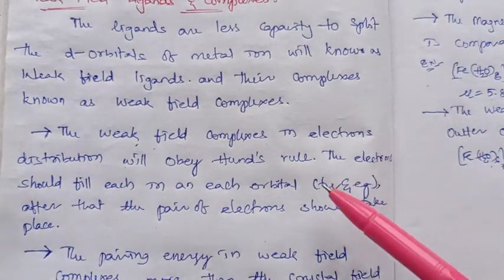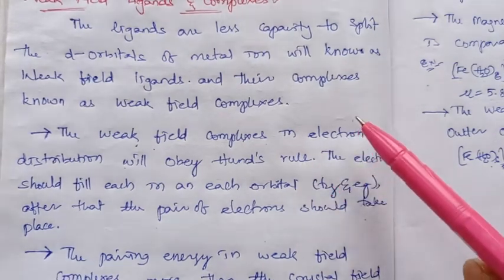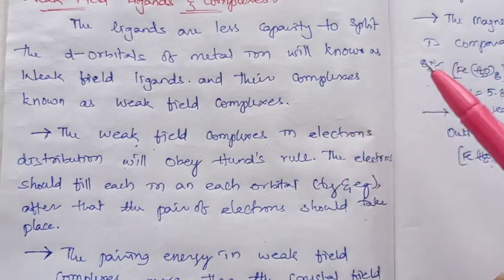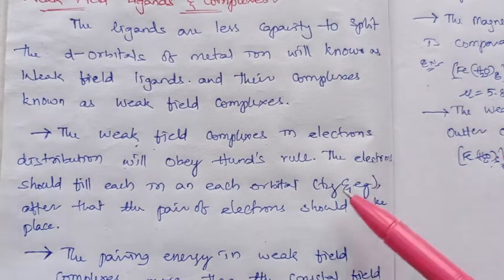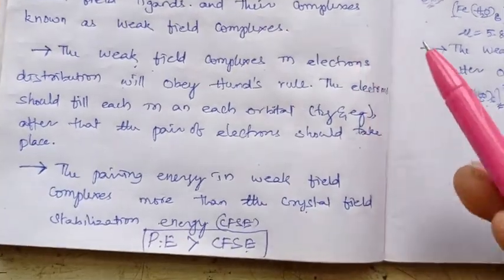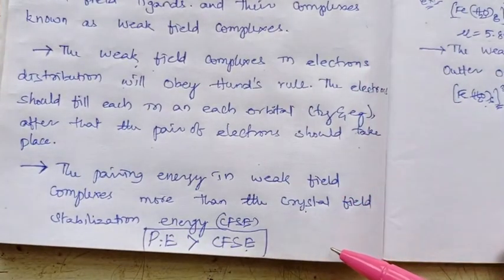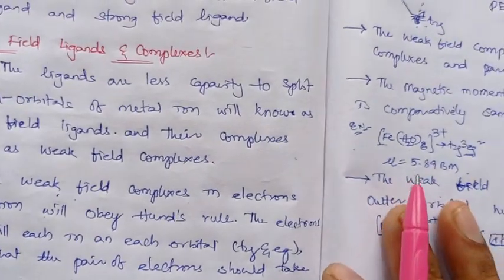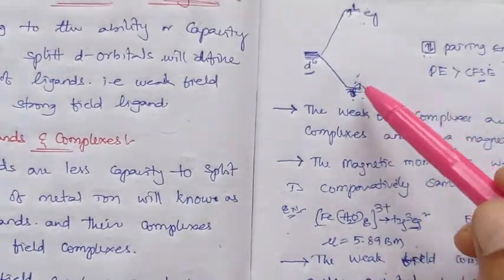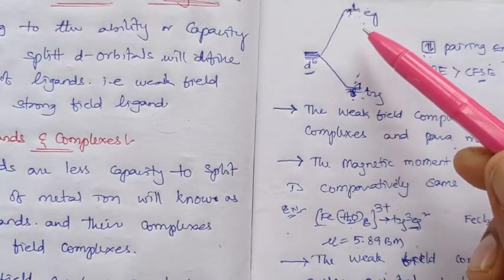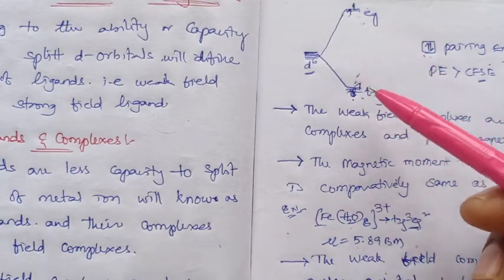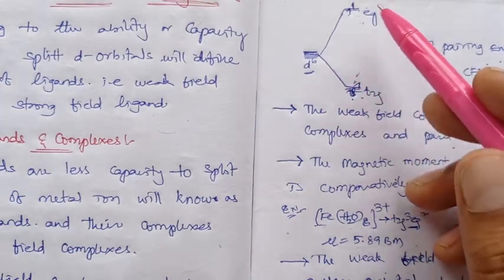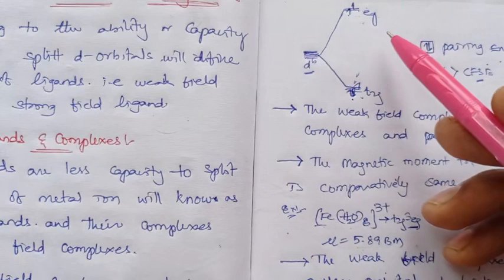And thus weak field complexes will obey Hund's rule, where the electrons will be filled in each orbital singly, and only then go for pairing. Thus in weak field complexes the pairing energy will be more than the CFSE, crystal field stabilization energy. Initially the electron filling goes to all the orbitals, one electron in each, and only finally does it reach pairing, right? Initially it is not going for the pairing.